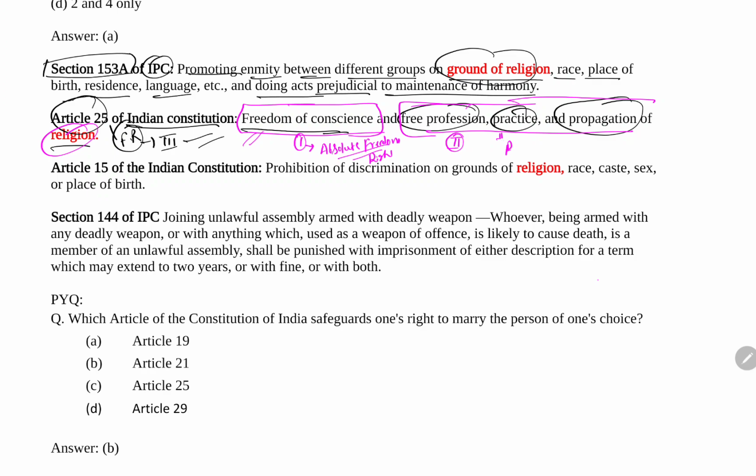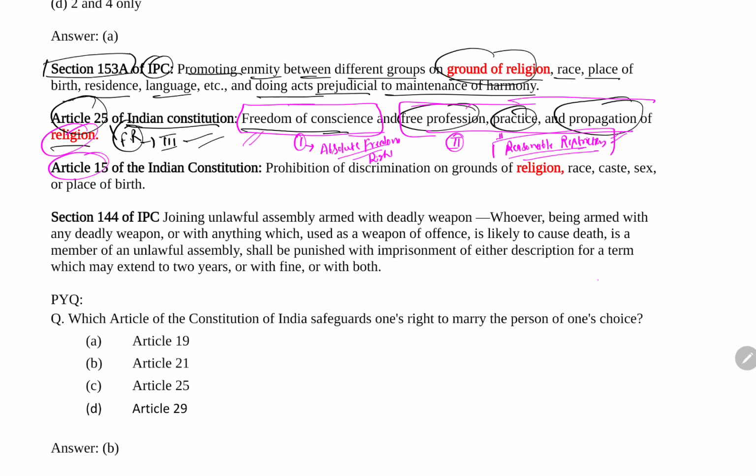This part comes under reasonable restrictions. You can't do things the way you want. So basically the government will apply reasonable restrictions here.